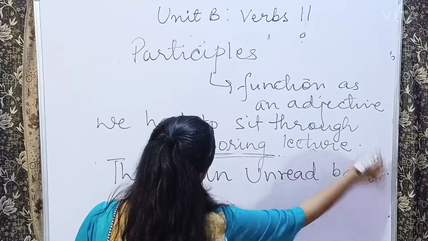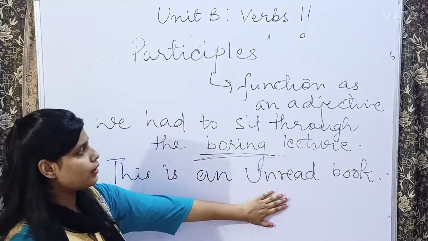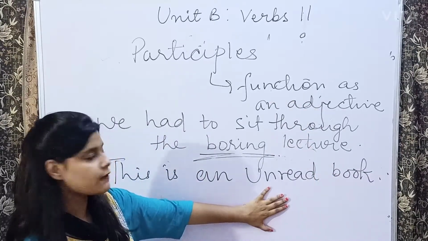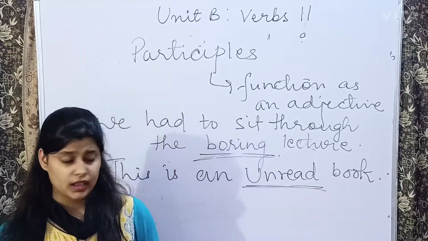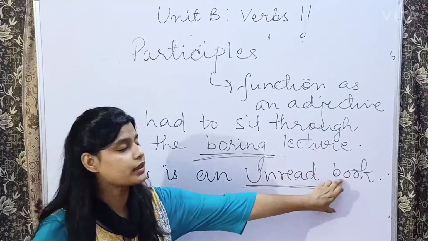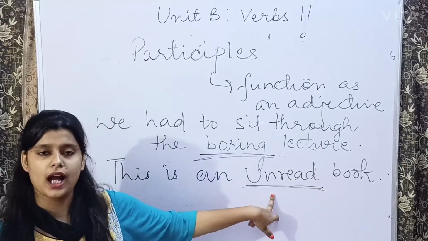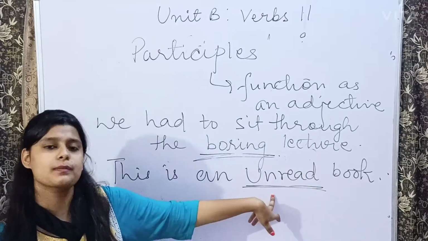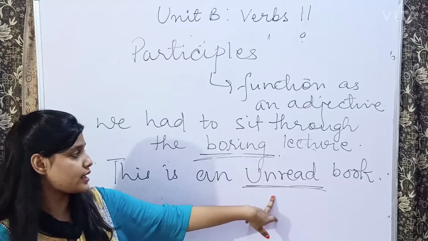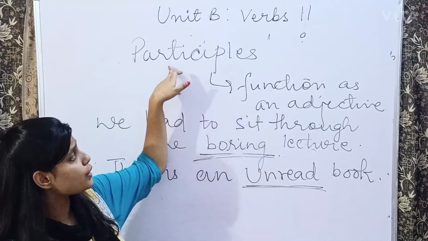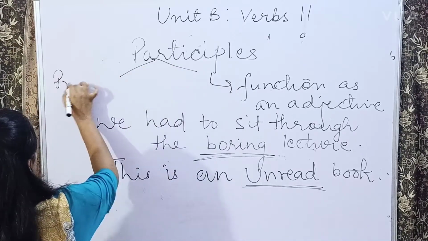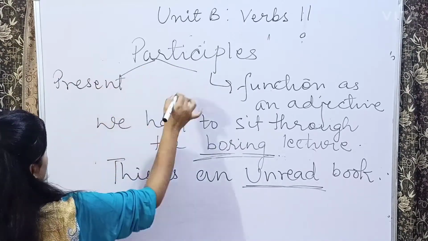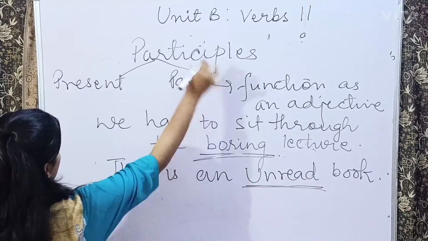Or suppose I say, this is an unread book. In this sentence, what is the verb? Unread. Unread is your verb, right? And it is telling the quality of the book, that the book is unread. So here the verb is performing as an adjective. It is functioning as an adjective. So it is your participle. And participles are generally of two types. First is your present participle and the second is your past participle.